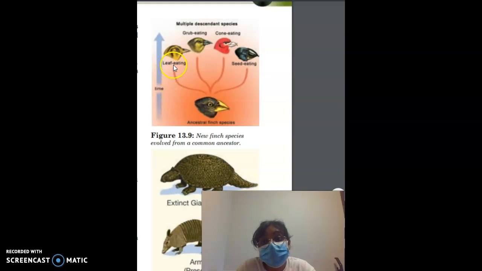Some of them were leaf-eating, some were seed-eating, some ate cone. And it really depended on which part of the world they had to survive in. Each group of finches became more and more isolated from other groups, and this allowed them to adapt to their surroundings and to pass down those favorable traits that would help them survive and reproduce.